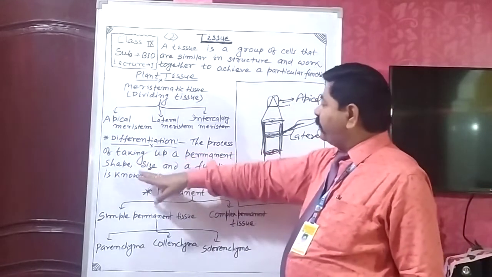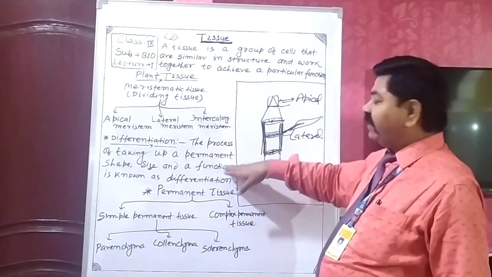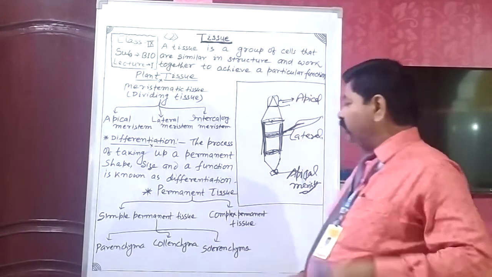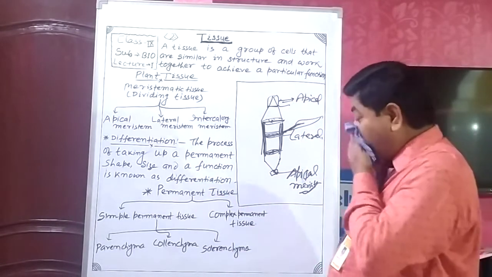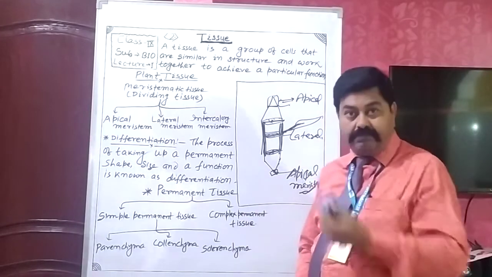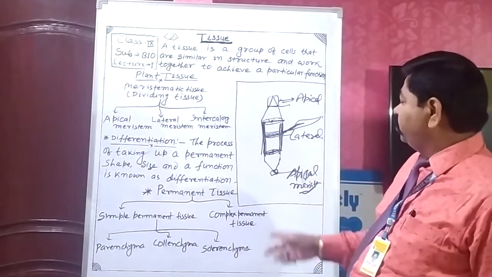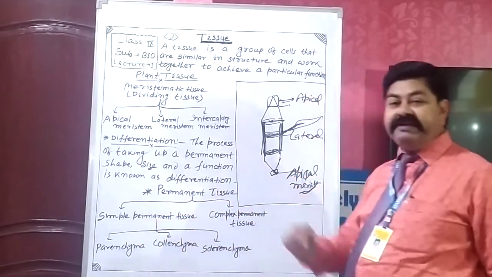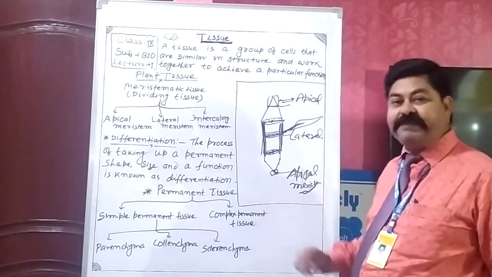Many types of permanent tissue form, and mainly it is divided into two parts: simple permanent tissue and complex permanent tissue.